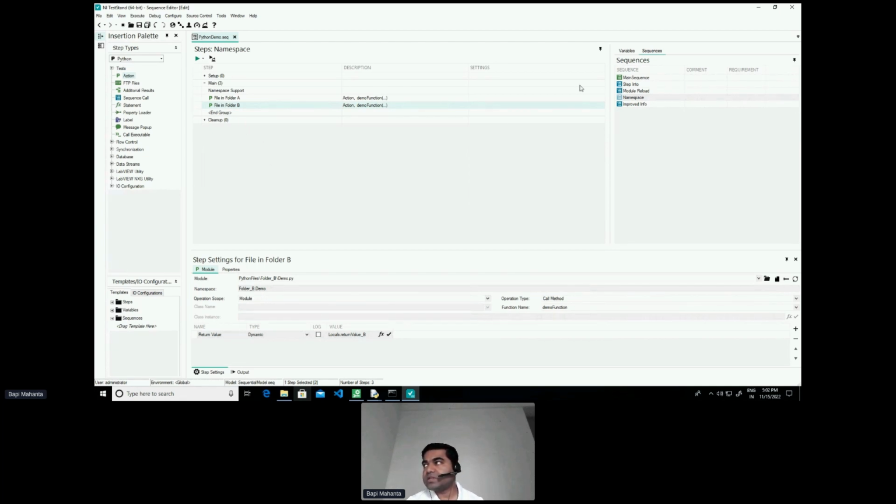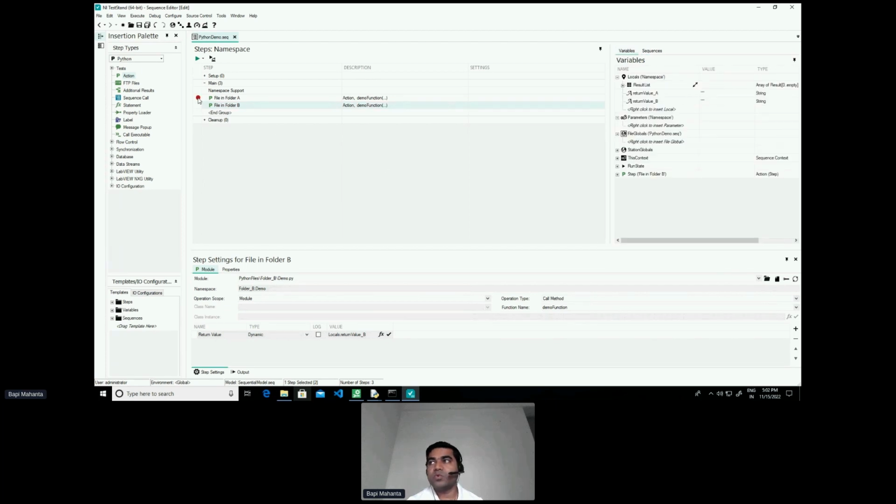So now when I try to run this, both the steps would actually call functions from these two separate files.